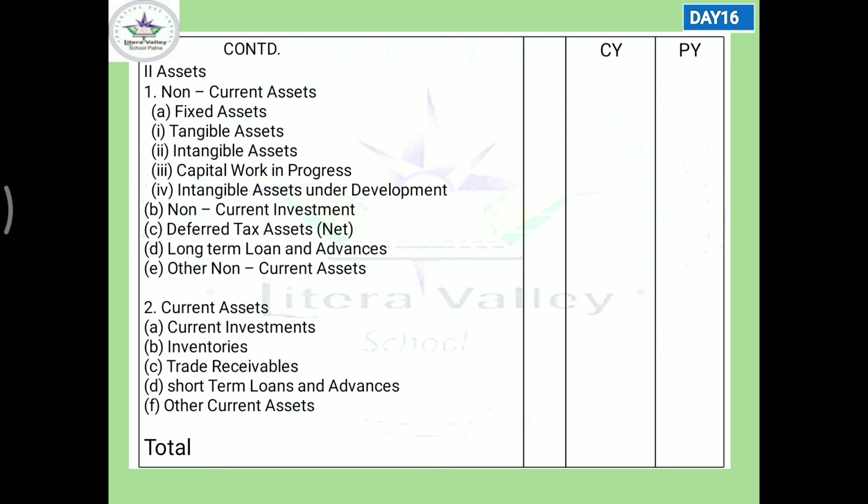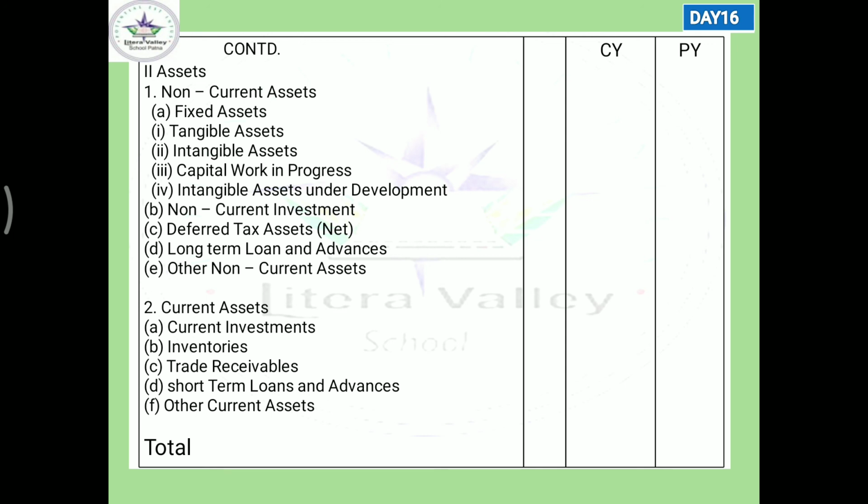After that, you can see other short-term loans and advances. What is that? Same is here. Don't bother much about that one. You have advanced to someone and it is going to be received in the same accounting year, it will be termed as short-term loans and advances. Other current asset.